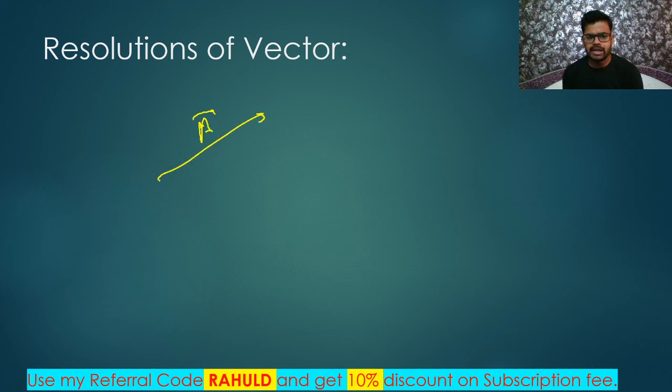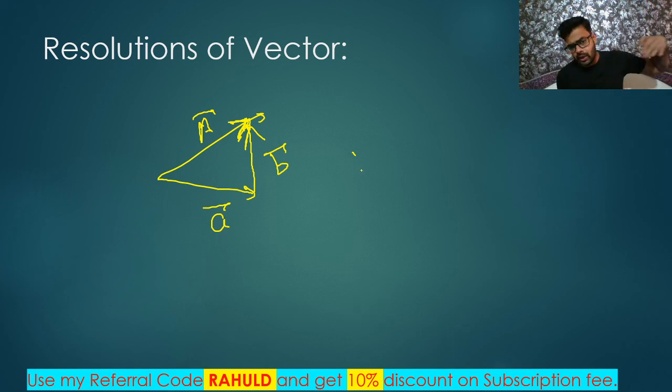Okay. And it can be written as any two other vectors. So let's say this is small a and this is small b. So I can form a triangle here, easily. So I can say this is following a triangle law. Are you getting? This is following the triangle law of addition.